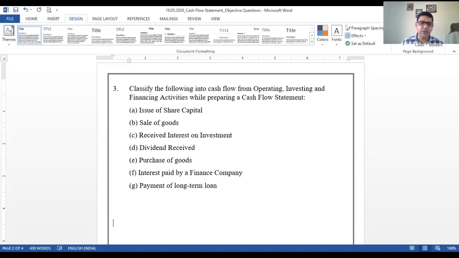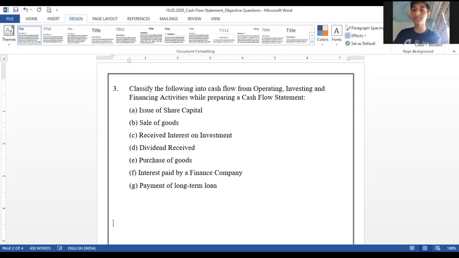Received interest, we are receiving interest because we have made some investments. So interest received on investments is always an income because of the investment, so it has to be an investing activity. Dividend received. Investing. That's correct.